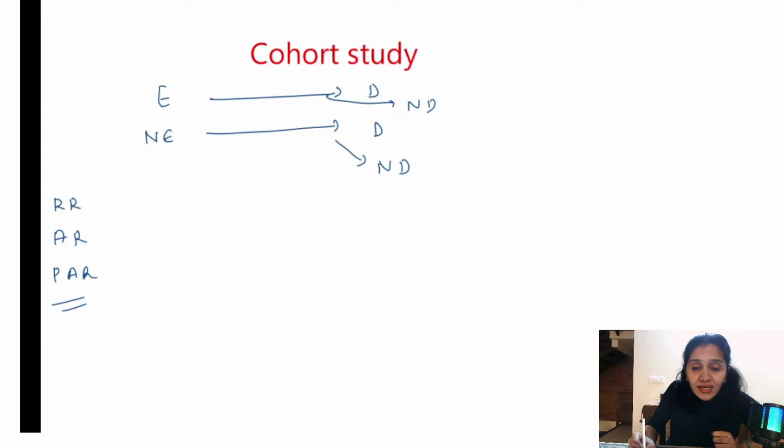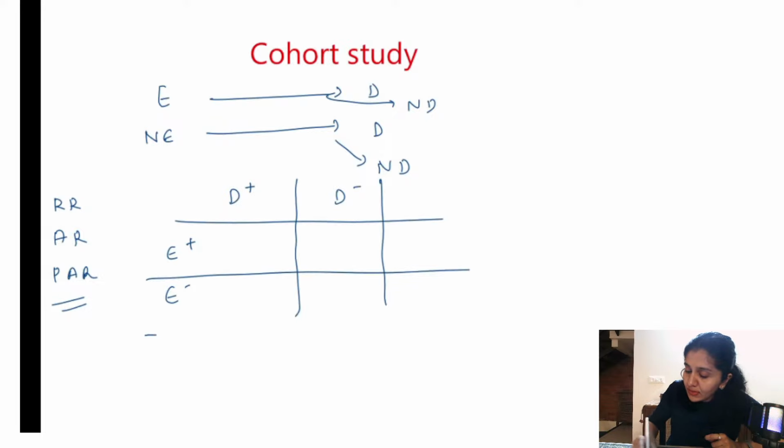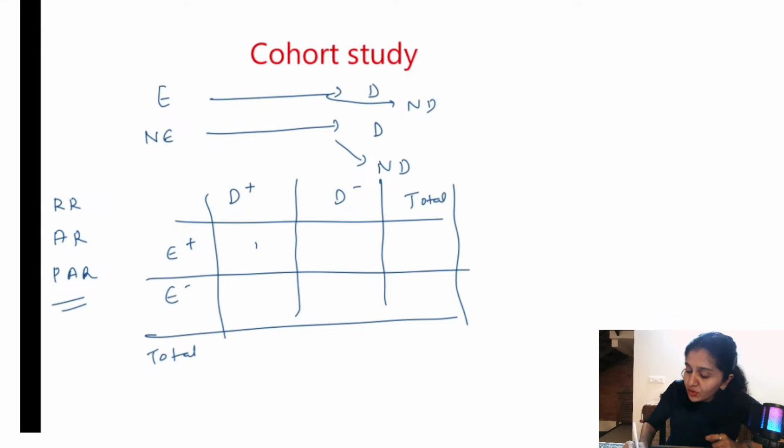Let us understand how to calculate relative risk with the example of a 2 by 2 table. There is disease present, disease absent, exposure present, exposure absent. There is a total here and here also. So these are the different cells A, B, C, D. A plus B is total exposed. A and C is total diseased.